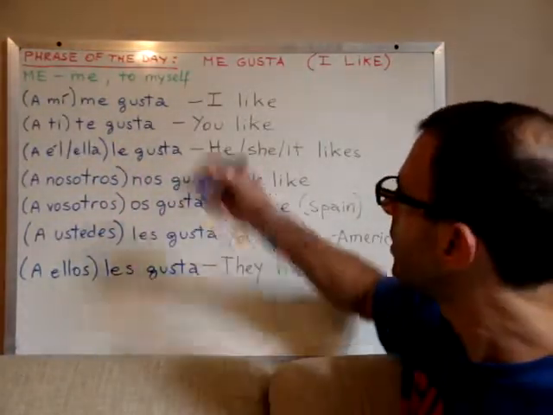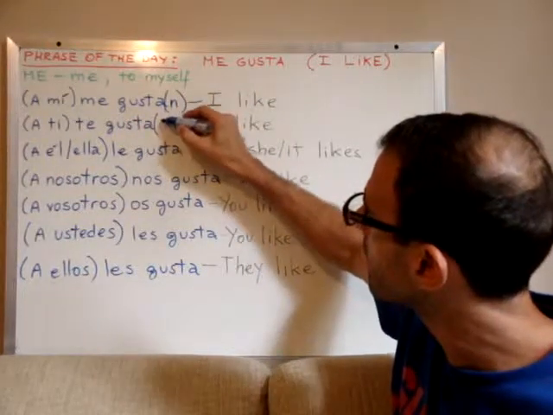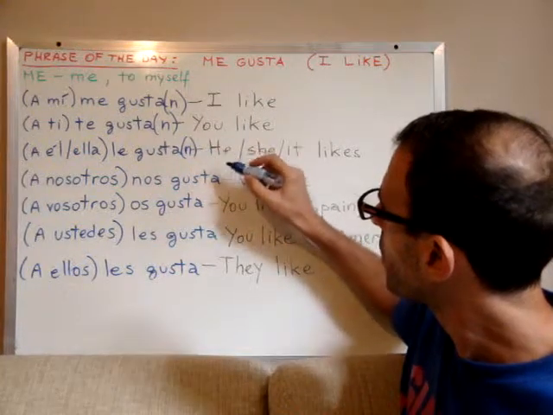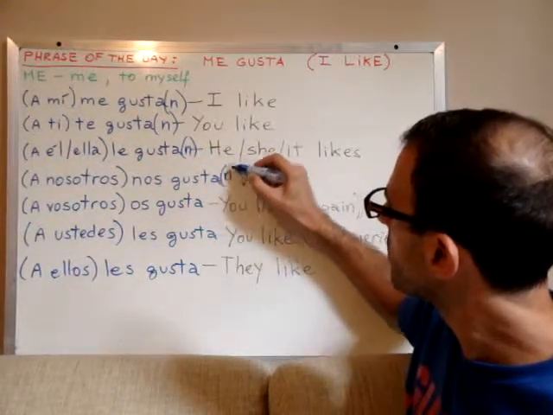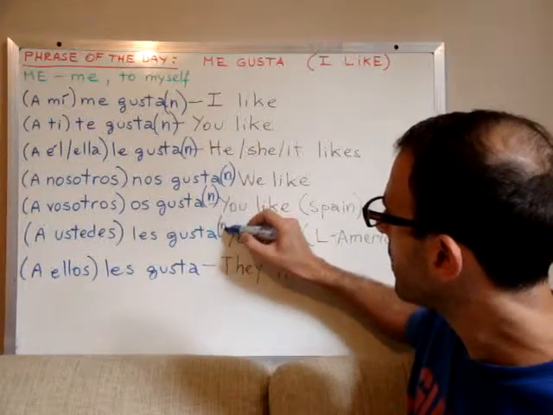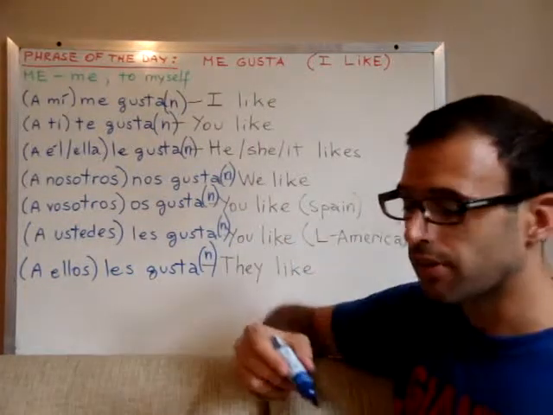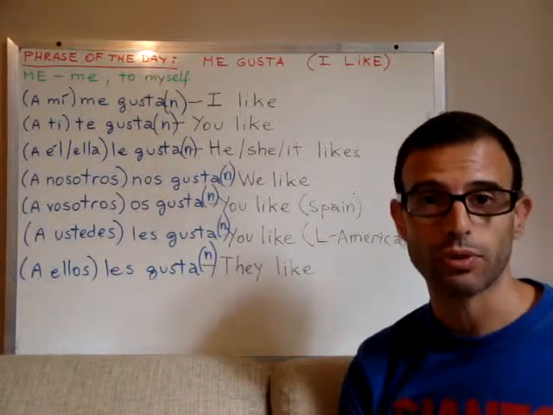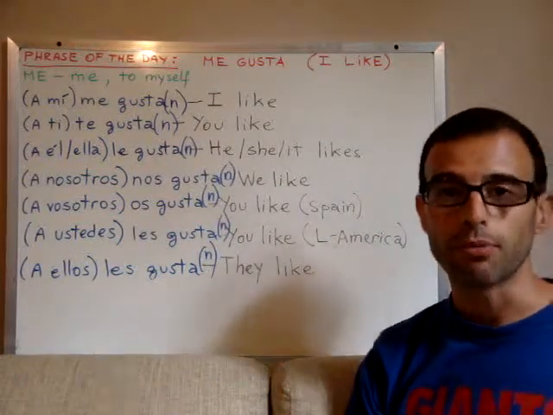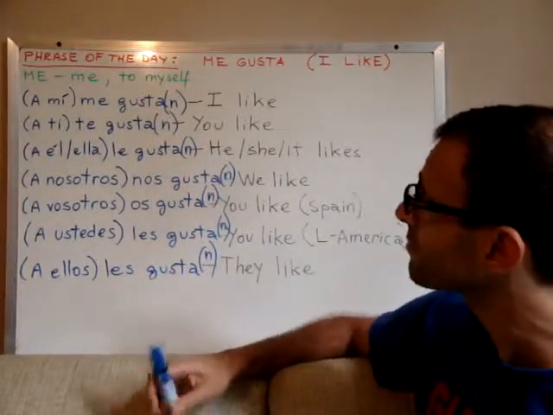And if it is plural, we have to add an N, me gustan, right? All Spanish verbs in plural add an N at the end, okay? Same as the Spanish nouns add an S for the plural, the Spanish verbs, when in the plural, add an N, like here, okay?